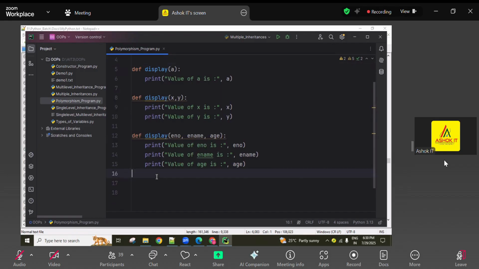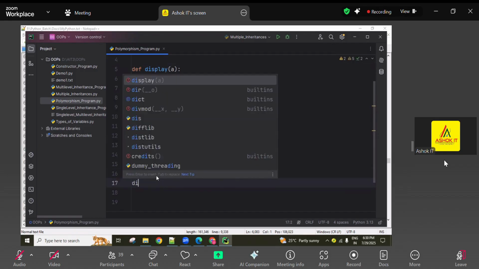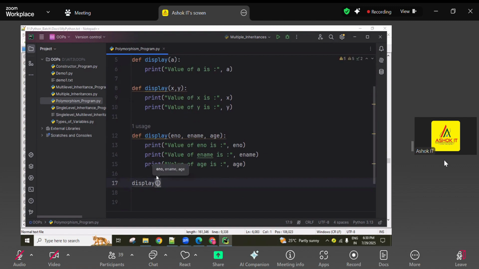Functions execute whenever we call them. I want to call this display function with two inputs.